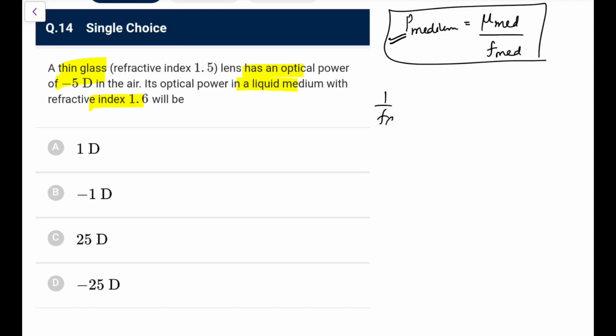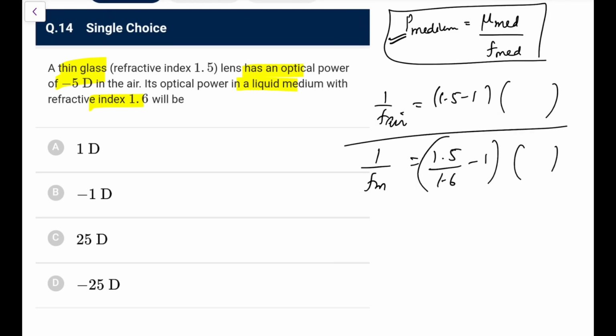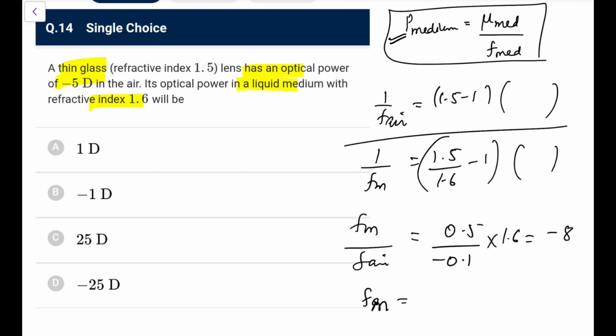So what you can write, 1 upon f in air would be 1.5 minus 1 into whatever be the geometrical dimensions. So 1 upon f in medium would be 1.5 upon 1.6 minus 1, whatever be those geometrical dimensions. Dividing, f in medium upon f in air comes out as 0.5 divided by minus 0.1, that is 1.6, so that becomes minus 8. So focal length in medium would become minus 8 into minus 5, that becomes plus 40. Sorry, that would be what you can say, that was the power given.